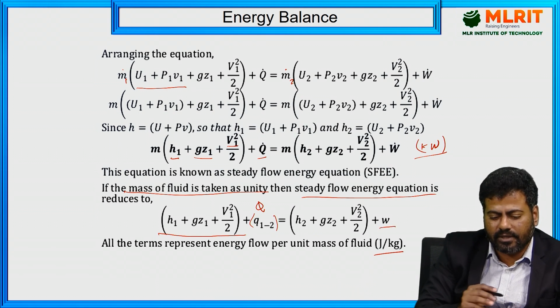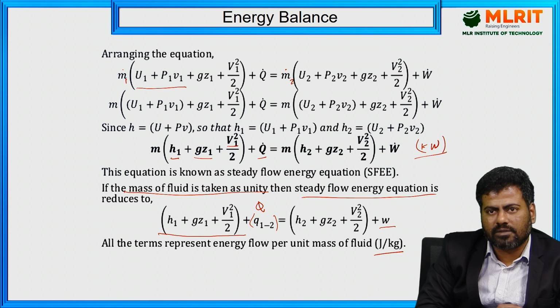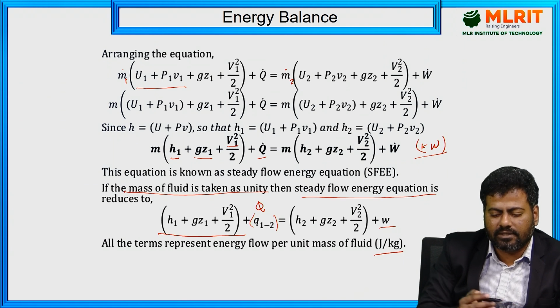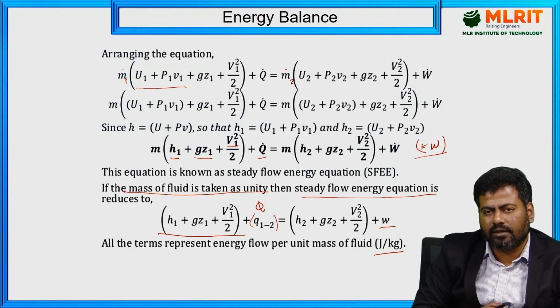So in this way I am supposed to consider the steady state conditions, and this is applicable for the energy balance equation. With that we can simplify it further for various engineering components. Got it?